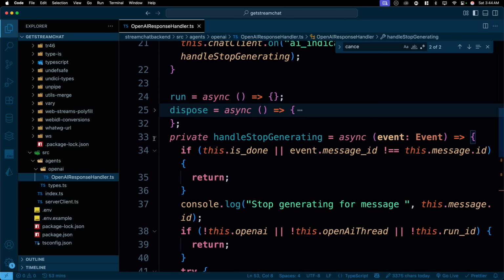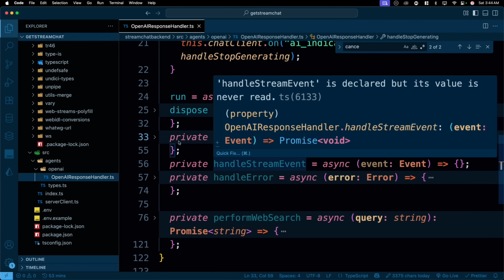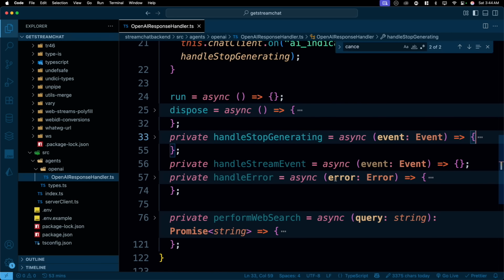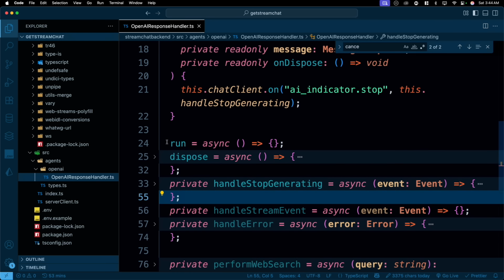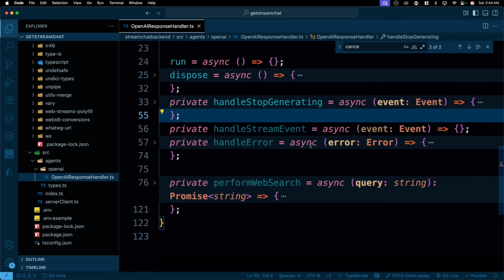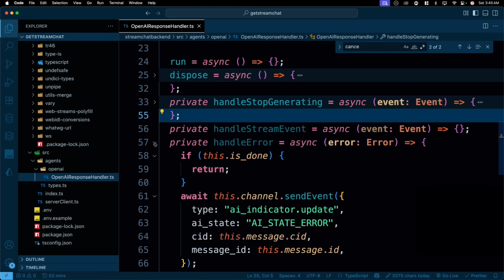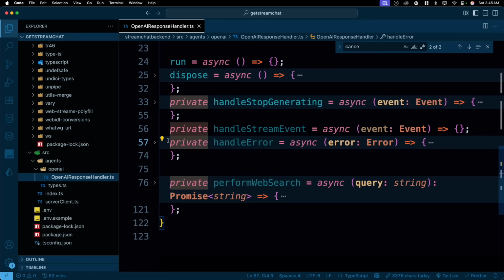As you can see, it's a lot at first, but these are all repeatable files. You can literally copy these files and use them. So I guess that is it. We have another two big methods that we have to work on. A run is basically an orchestration, so that's not much. We have the handle stream, and handle error. Yep, this we have also done. So I'll just keep this.